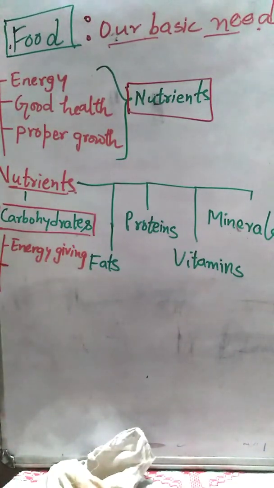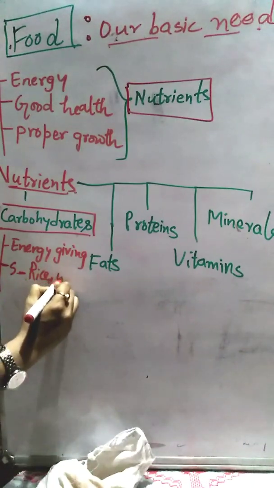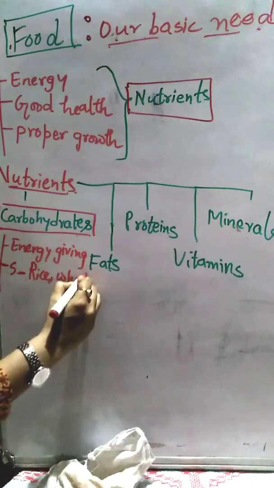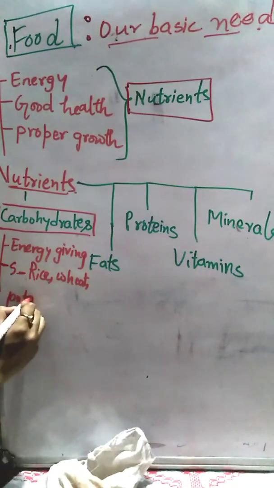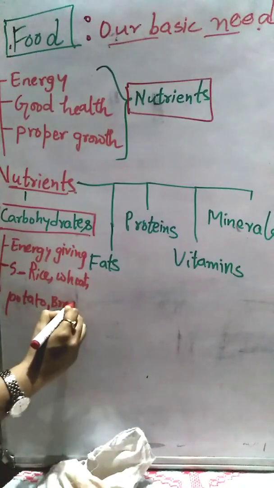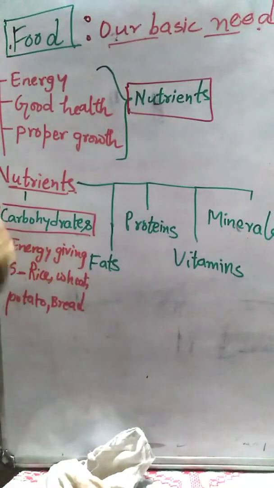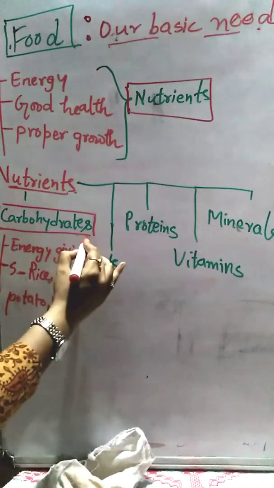Next, what are the sources? The sources of carbohydrates are rice, wheat, potato, and bread. So these all are from your daily meals only.